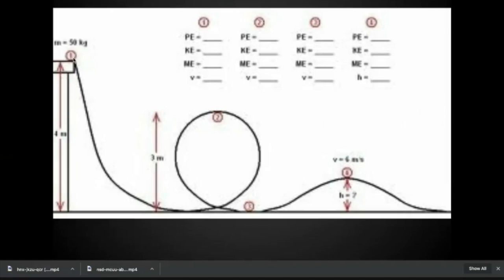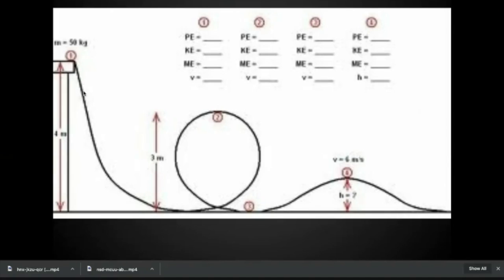It has no speed, no velocity, so KE is 0. But it is at a height, and that means that it has potential energy. So whatever potential energy it has, plus the 0 kinetic energy, those two things together make the mechanical energy. That's the total energy that this object has, and that is not going to change for any of these situations, 1, 2, 3, or 4.